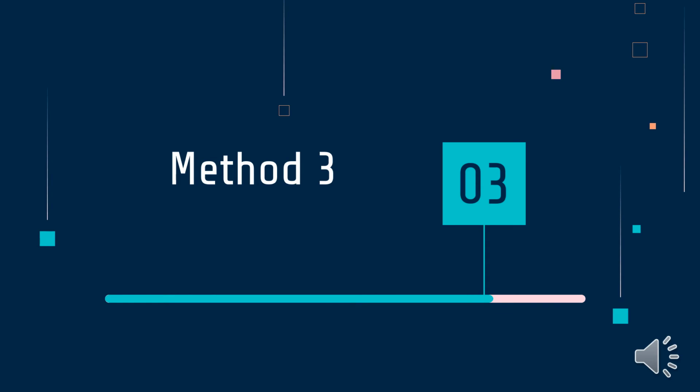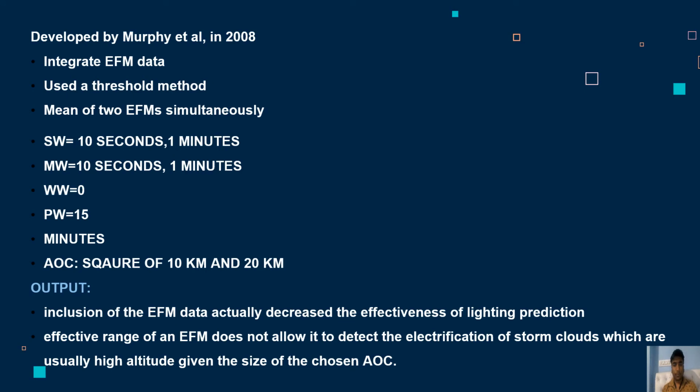Here is method 3. In method 3, we integrated the EFM data. In methods 1 and 2, EFM data were not considered when using the logistic regression model. But in model number 3, we integrated the EFM data in order to better understand how EFMs could contribute to lightning predictions.